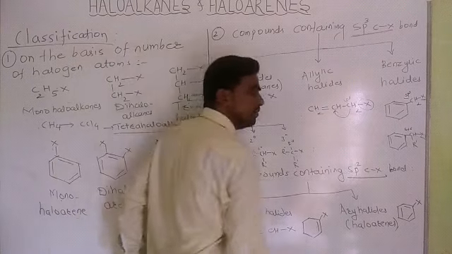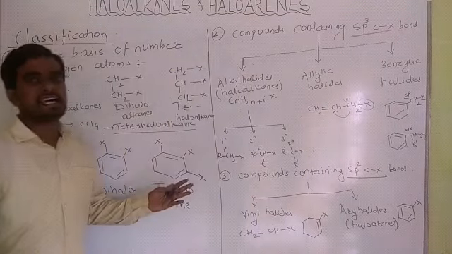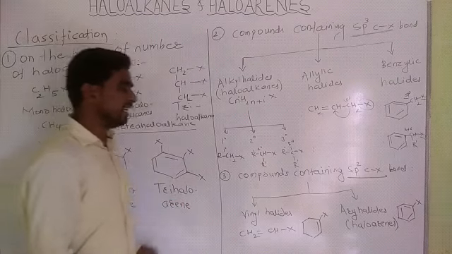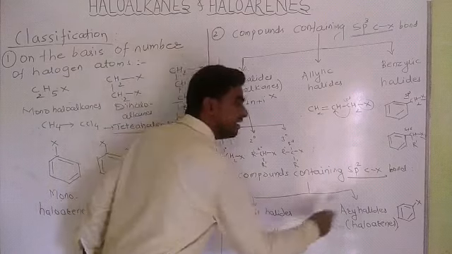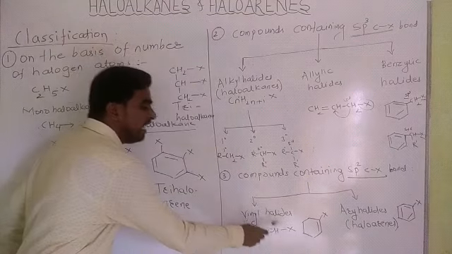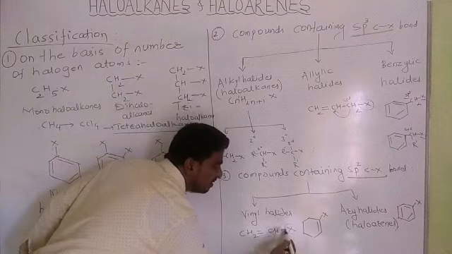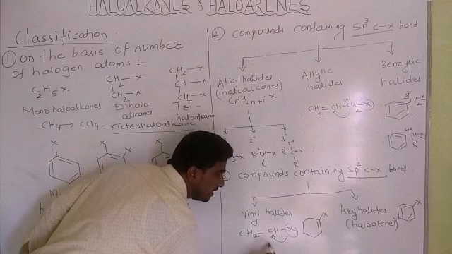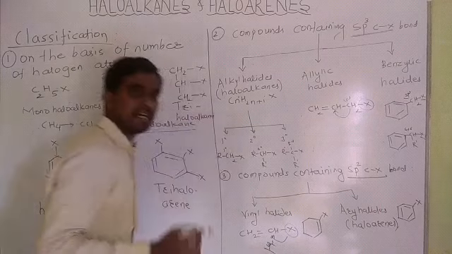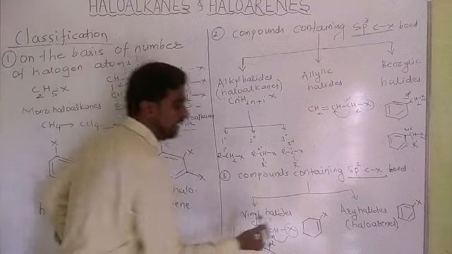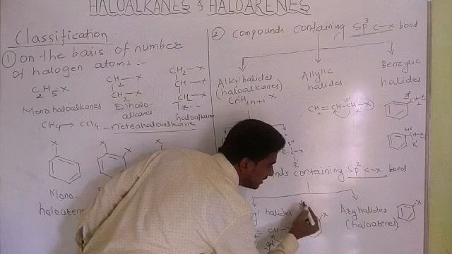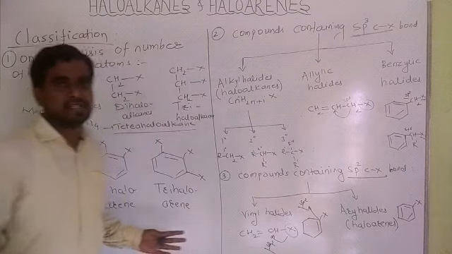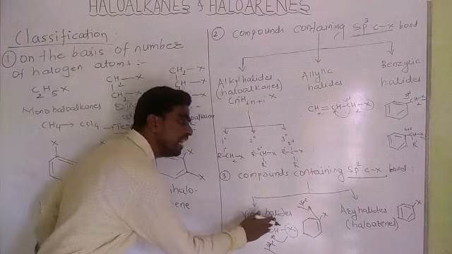Second, last, compounds containing sp2 C-X bond, meaning there is a carbon-carbon double bond. These are again classified into two types, vinyl halides and aryl halides. In vinyl halides, this halogen atom is attached to an sp2 hybridized carbon atom. Here also, the halogen atom is attached to an sp2 hybridized carbon atom. These are called vinyl halides.